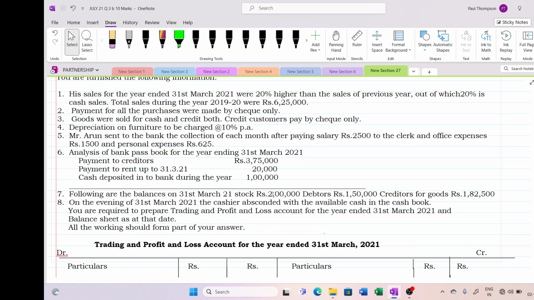His sales for the year ended 31st March 2021 were 20% higher than the previous year. So you should know the previous year sale. Then only you will be able to increase it by 20% to find out the current year sale. Hope it's clear. Out of which 20% is cash sales. Let us first find out the total sales of the current year.